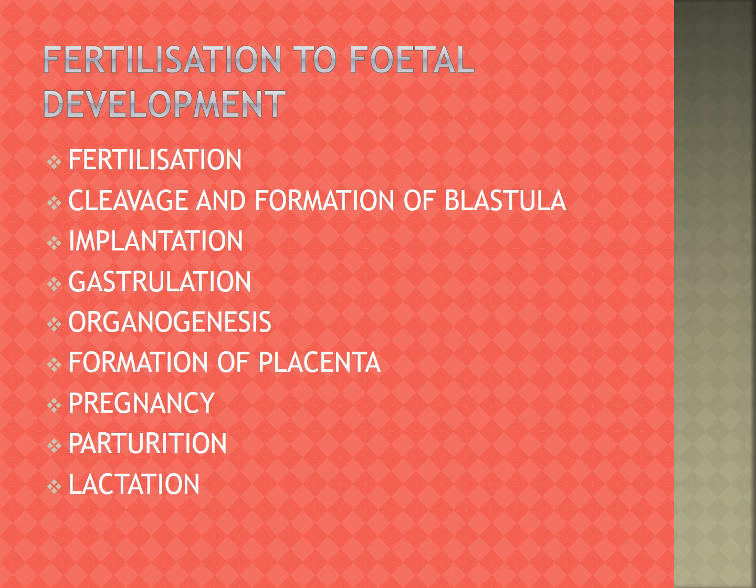First one, zygote. Next it changes into blastocyst, implantation at 6 to 7 days. After that, blastula changes into gastrula. Gastrula makes the organs, that is organogenesis.